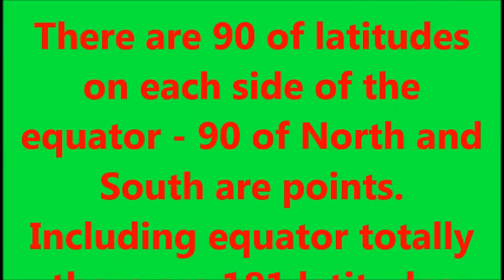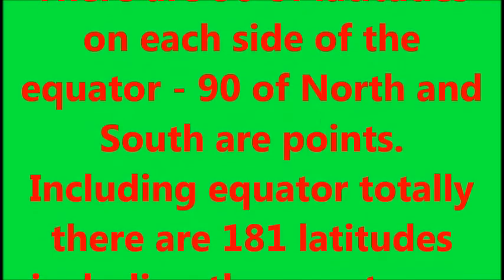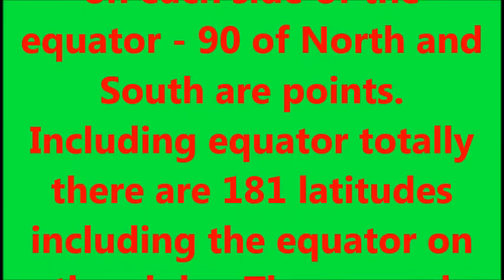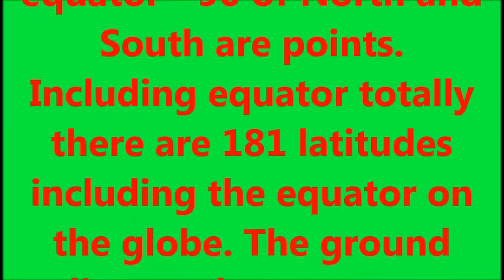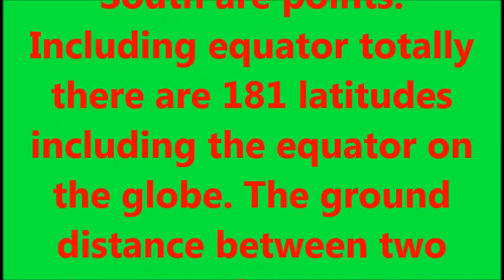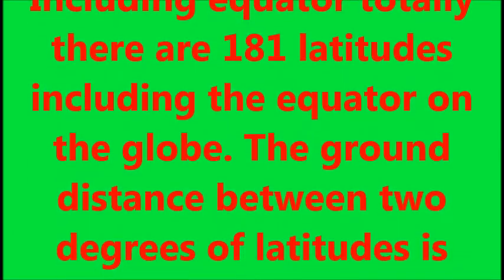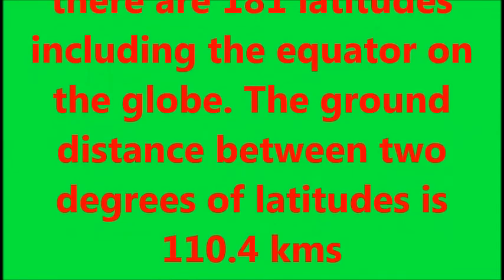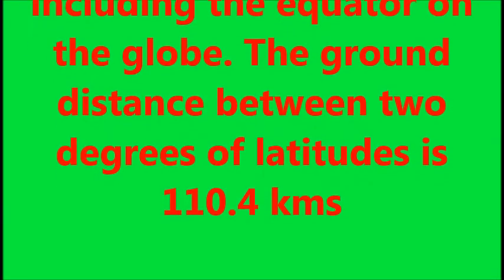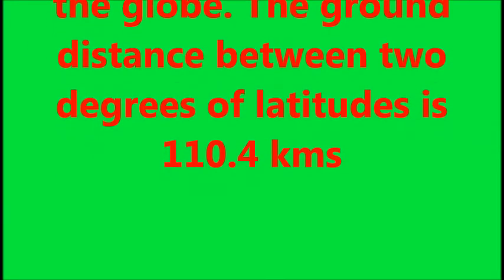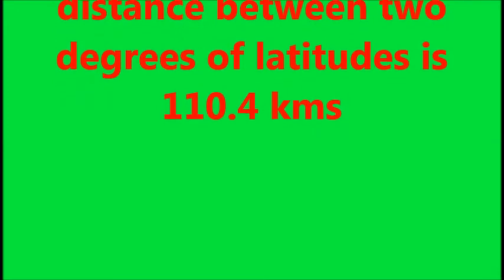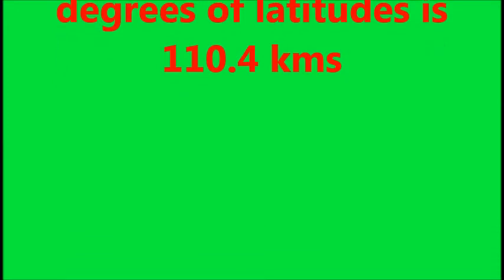Including the equator, there are totally 181 latitudes. The ground distance between 2 degrees of latitudes is 110.4 kilometers.